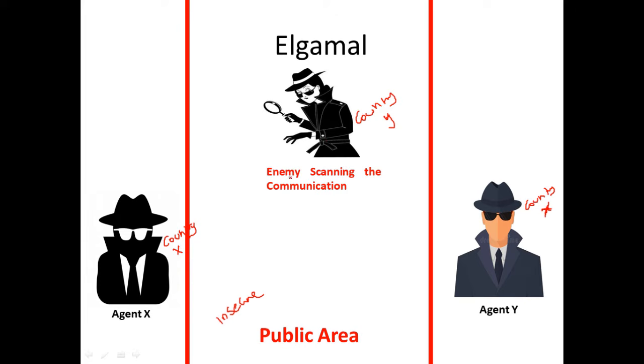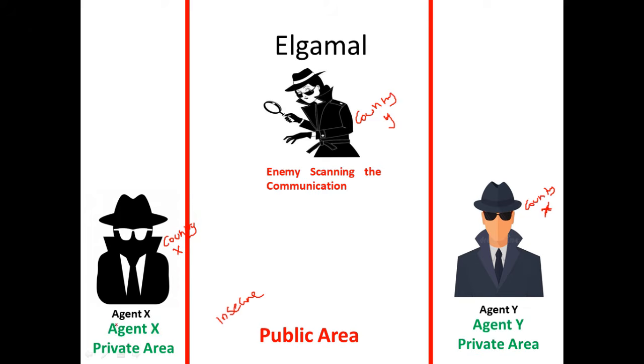This enemy is scanning this insecure communication channel, so if they communicate something, he will be able to note what that communication is. Now we'll see how we can use Elgamal to encrypt something over this insecure channel and still be safe.